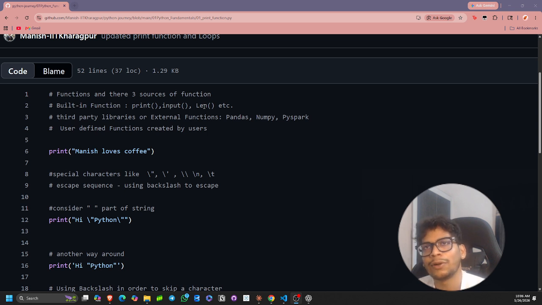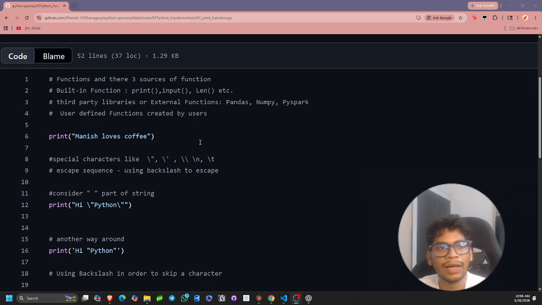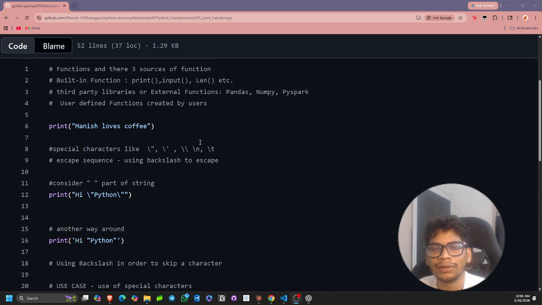in the very first, because in every other section where we will be doing any computation or any operation, we have to see output. So for that we will be using the print function. So this is very important to understand. Right now I have explained built-in functions. Now I will be explaining the other type of function, which are external functions, and they come along with libraries. They come through packages.